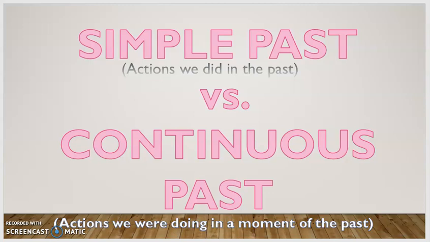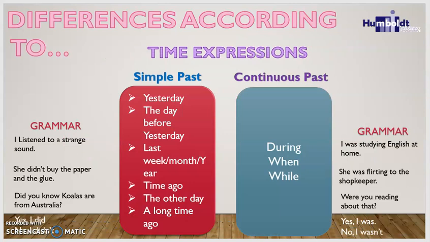We are going to start simple past versus continuous past, especially the actions we did in the past, that is this tense, and the other is the actions that we were doing in a moment of the past. Alright? So let's start analyzing some differences according to both topics, but especially according to the time expressions and the grammar. Let's start with the grammar.